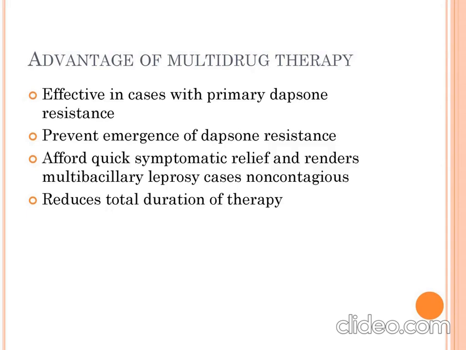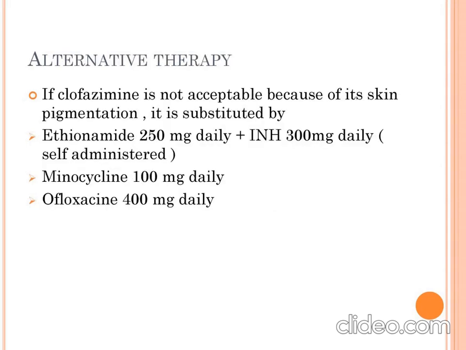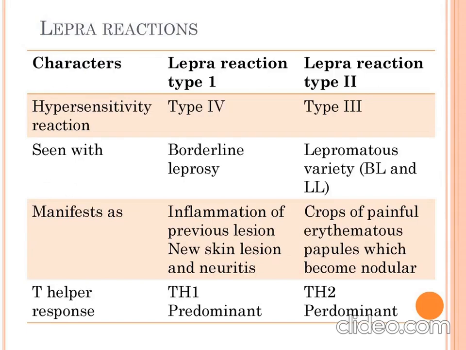So, multi-drug therapy is used in order to prevent the resistance and also to reduce the duration of the treatment for leprosy, because the duration of treatment is very long. As a result, patient is not compliant with the therapy. Clofazimine is not accepted nowadays because of the skin pigmentation. So it is one of the side effects of clofazimine that it causes pigmentation. As a result, patients do not want to use it. So what is the alternative for clofazimine? It is ethionamide 250 mg daily plus isoniazid 300 mg daily, which is self-administered. Minocycline and ofloxacin are also used.